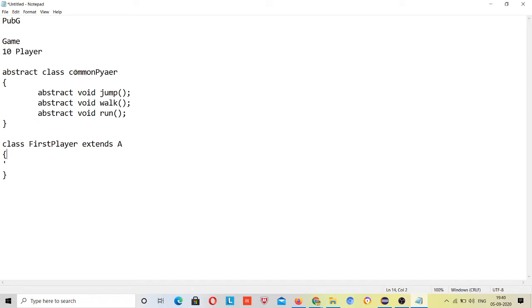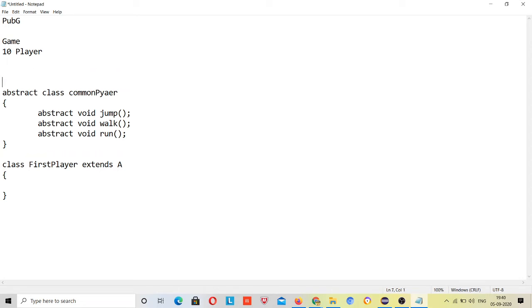Let us first understand the keyword prototype. Prototype in terms of Java means a set of rules and properties. What does it mean?